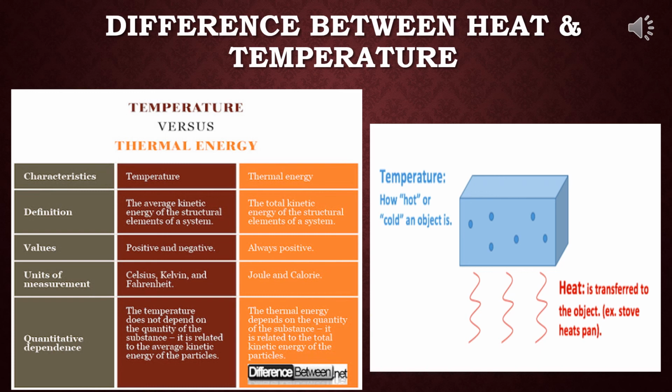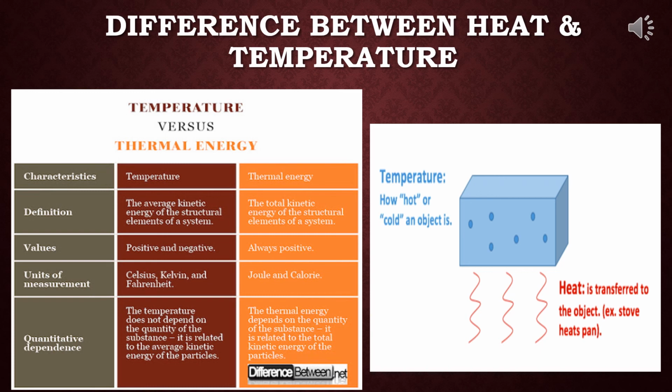One more time I am reminding you. Heat is a form of energy. Temperature is the thermal condition of a body. Heat is the cause of temperature. Usually the temperature of a body increases on getting heated. Temperature is the effect of heat. The direction of flow of heat from one body to another in contact doesn't depend on the quantities of heat contained in them. The direction of flow of heat from one body to another in contact depends on their temperatures.